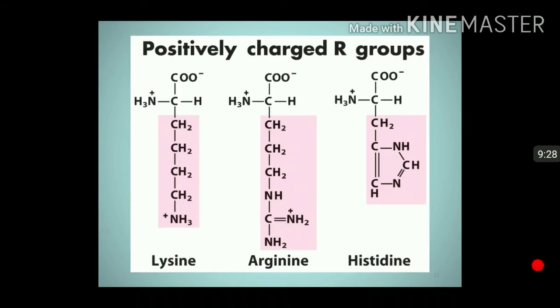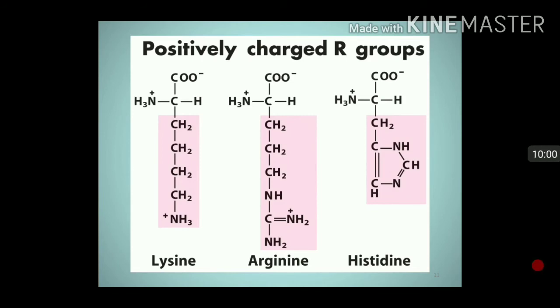These are the positively charged R groups. The amino acids are lysine, arginine and histidine, which have extra positive charge in their side chains. Look at lysine, one amino group in the side chain. Similarly, arginine, one positive charge in the side chain. So if you look at lysine,